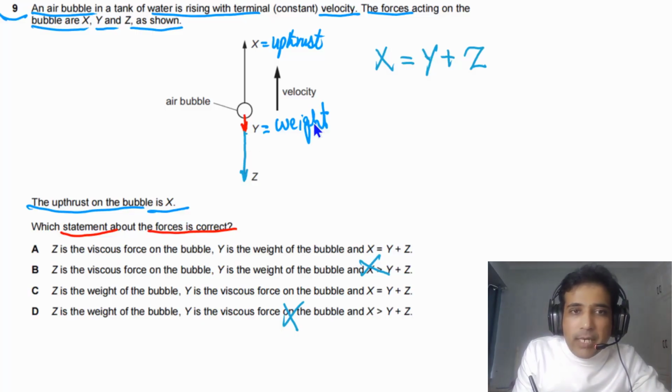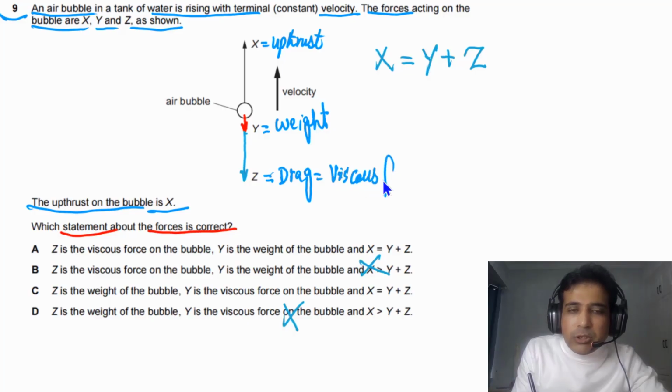So Y is weight, and Z has to be the drag force, or simply you can say viscous force. These points we need to understand, and now we can figure out the answer.